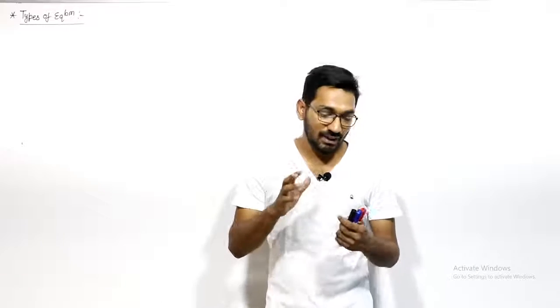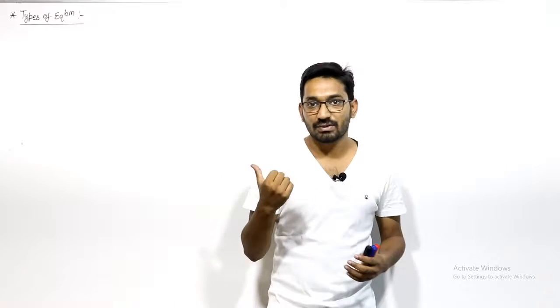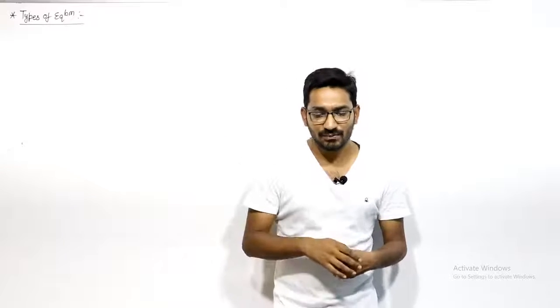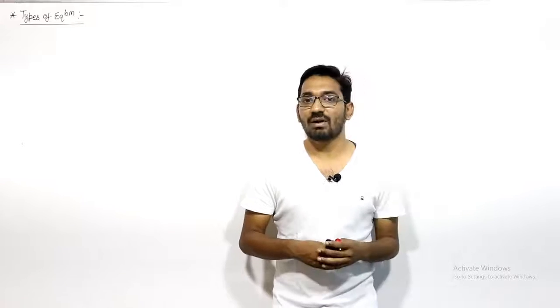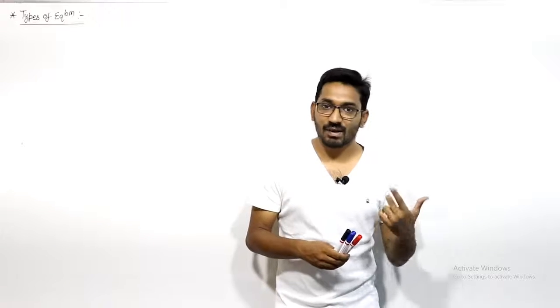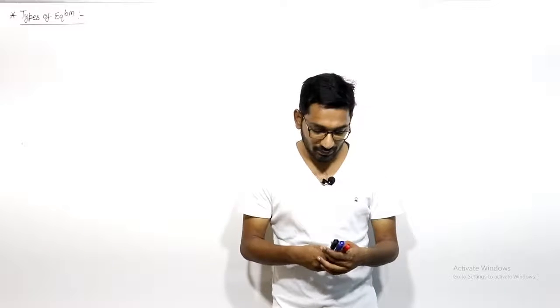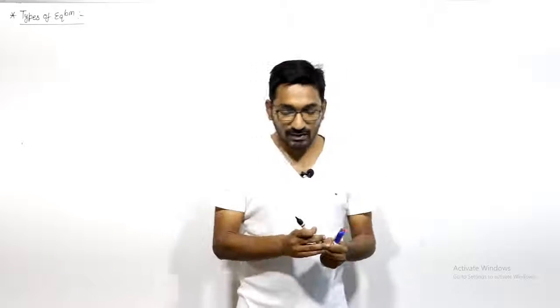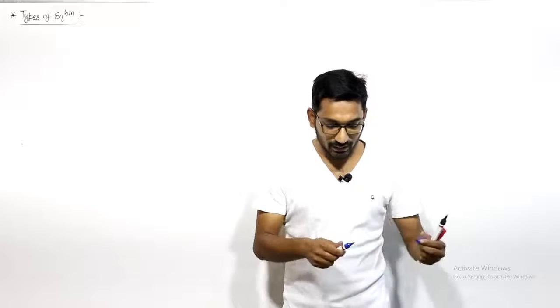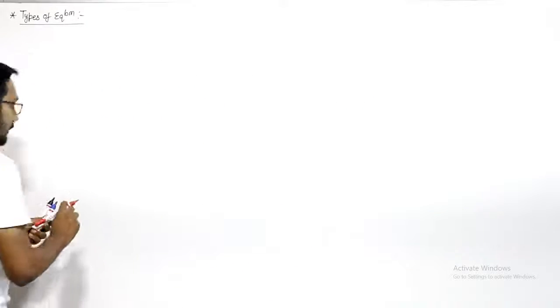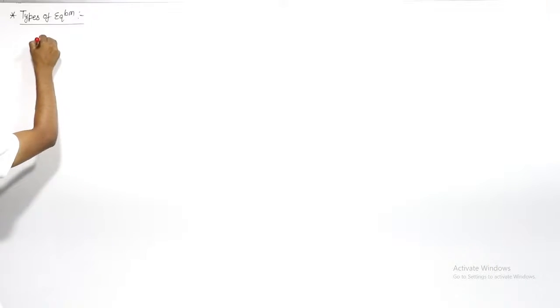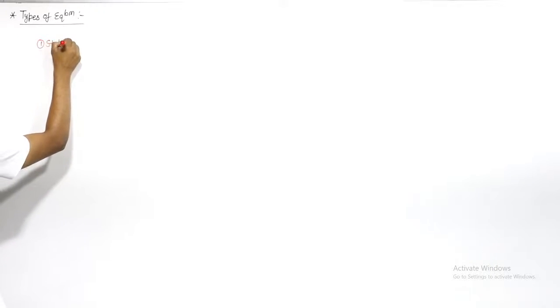In practical, if you remember your concept of physics, which you studied in your 11th or 12th class, or the concept of engineering mechanics, you may think that the equilibrium is of three types: stable equilibrium, unstable equilibrium, and neutral equilibrium. So if we talk about all these in detail, what is the meaning of each? First of all, let us discuss stable equilibrium.